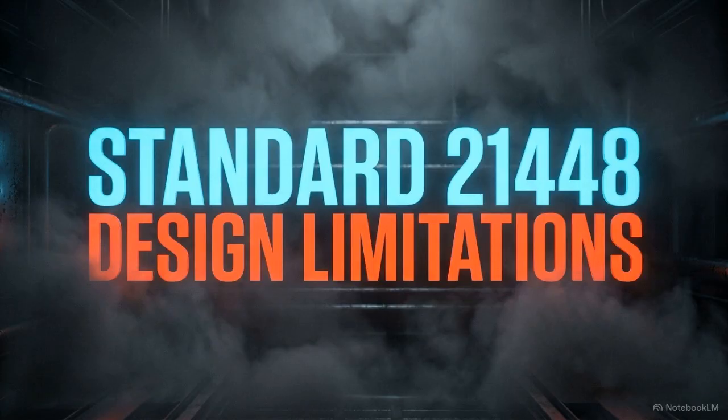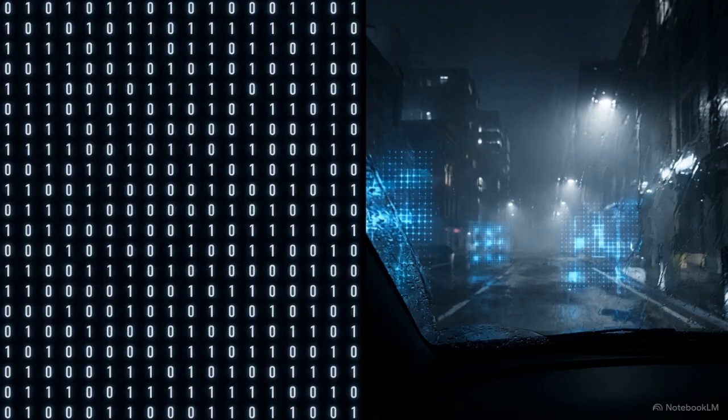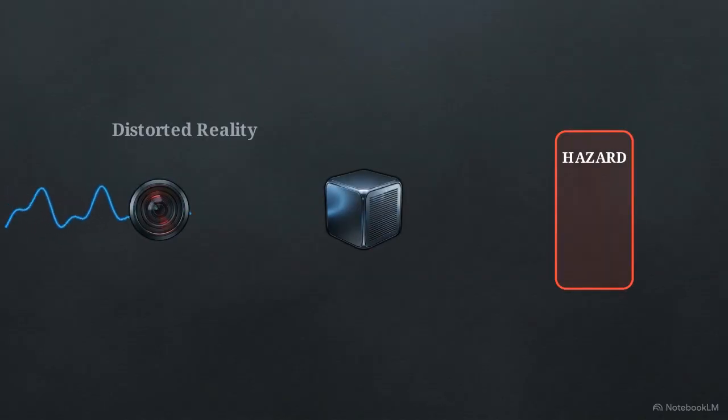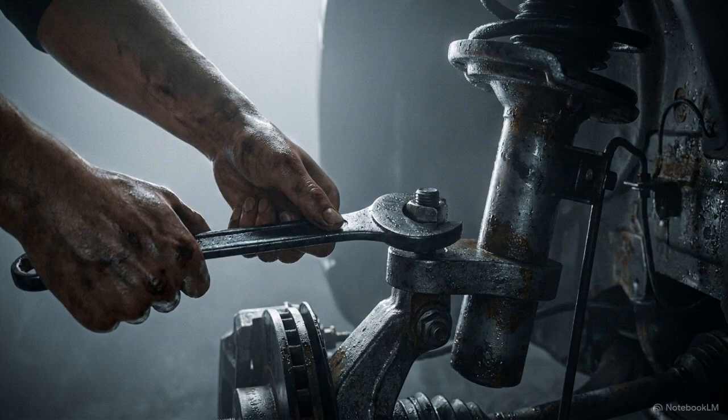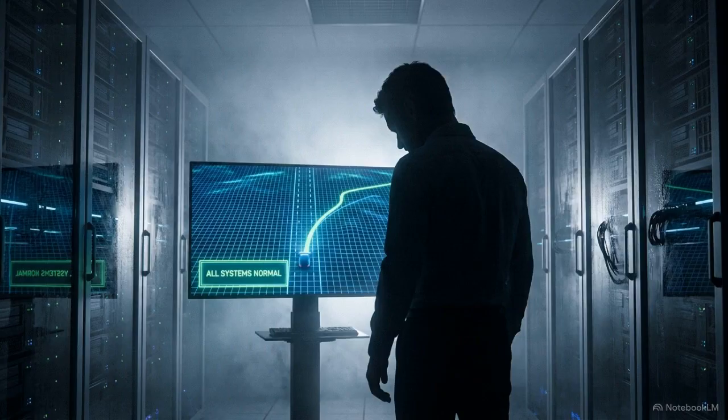Engineers categorize this under a standard called SOTIF, the safety of the intended functionality. SOTIF deals with the scenario where a system executes its programming exactly as designed, yet the design itself fails to interpret the real world. When a machine makes a flawless calculation based on a distorted reality, it executes a perfect mistake. Fixing a broken strut is straightforward mechanics. Fixing a machine that operates exactly as built, yet still leaves the road, is a significantly harder challenge.